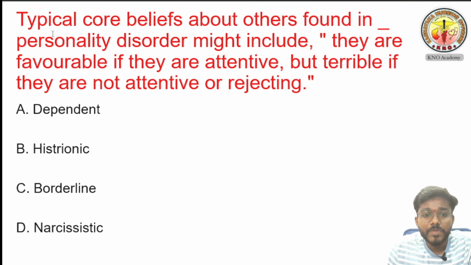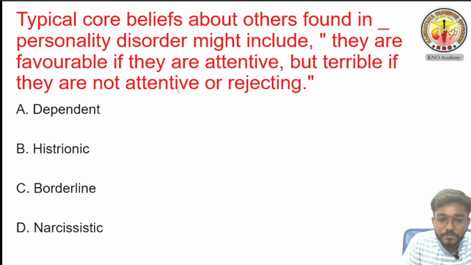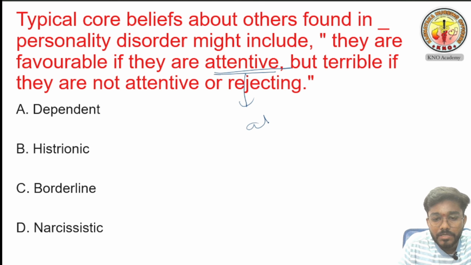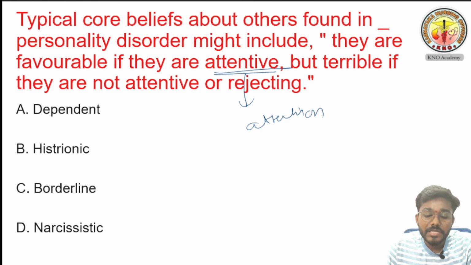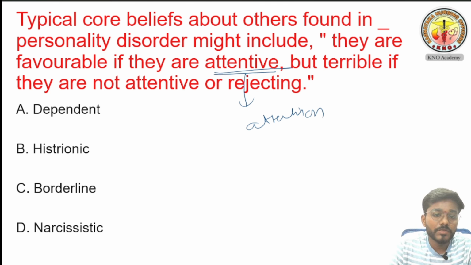He is asking where they are favorable if they are attentive, but terrible if they are not attentive or are rejecting. What is attentive? Attentive is nothing but directly giving attention. In histrionic personality disorder, if you give attention, then he is very nice to you. If you are not giving attention, if you are rejecting him, then his behavior will be terrible. So this is not dependent personality disorder. That one comes in cluster C. We will discuss it in the next class.